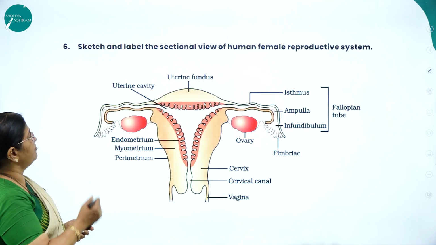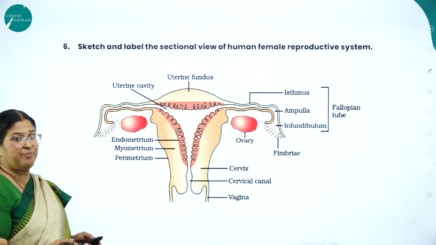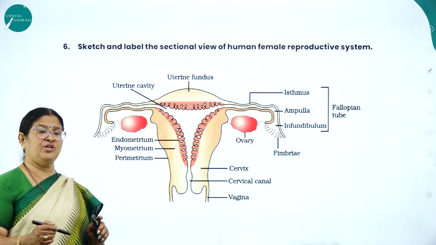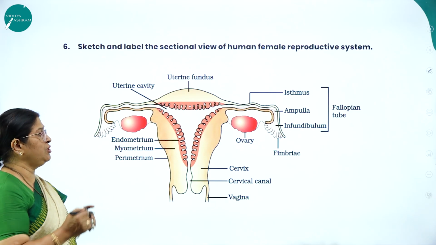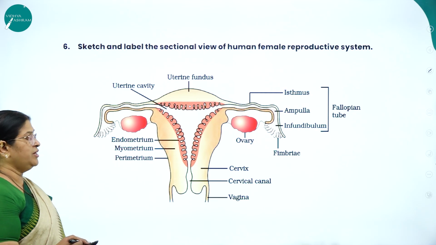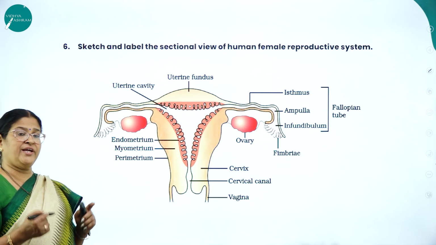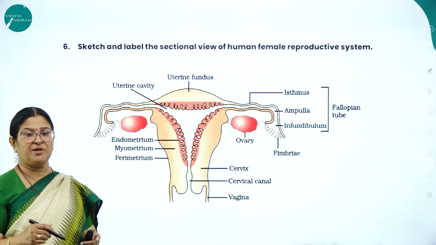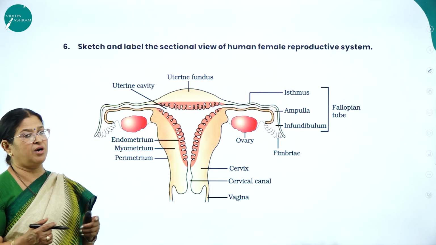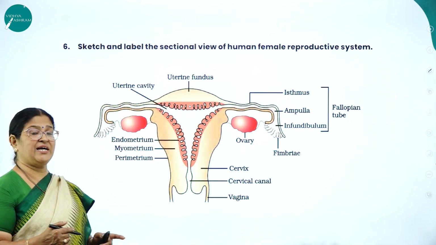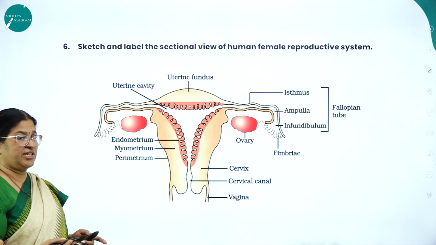Moving on to the next very important diagram, that is the female reproductive system. This is a very, very important diagram which is asked in your examination. So make sure you learn the diagram with the labelings. Here you can see the beautiful picture of the female reproductive system. I already explained in the flow chart that the female reproductive system consists of the primary sex organ called the ovaries, a pair of ovaries you can see, then the accessory ducts and the external genitalia.